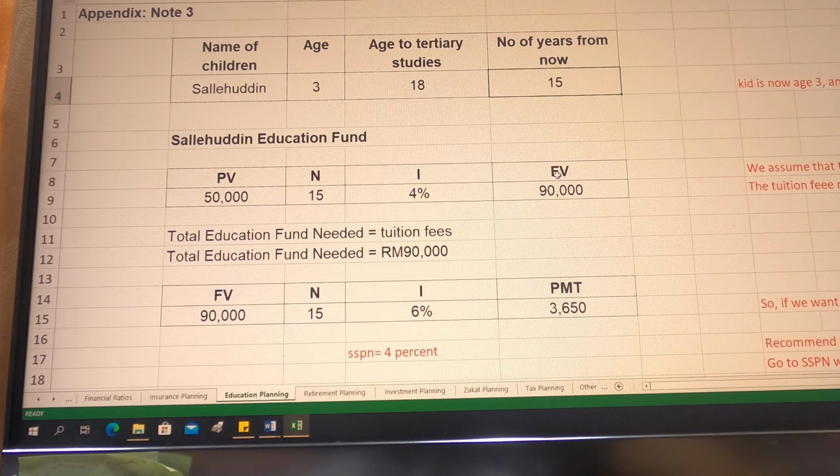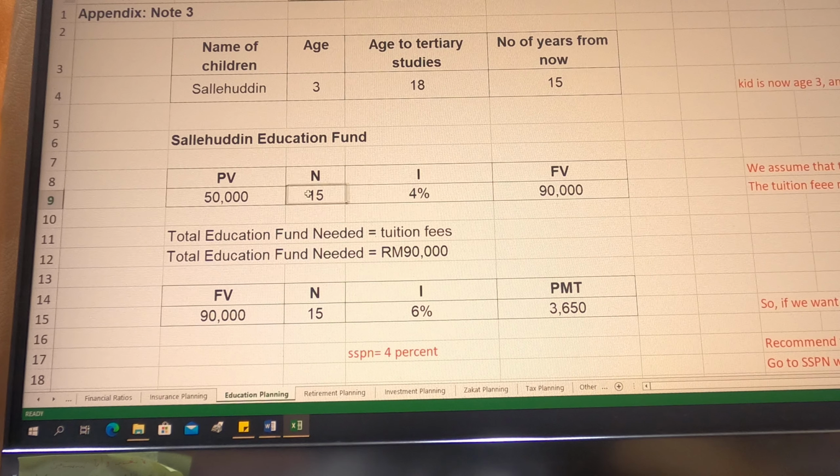Okay, so at this point of time, you're supposed to have already identified which university you want, and you already have the information about the tuition fees and package on that particular course that you want your client's child to enroll in. So the PV is 50,000, and we have another 15 years from now.